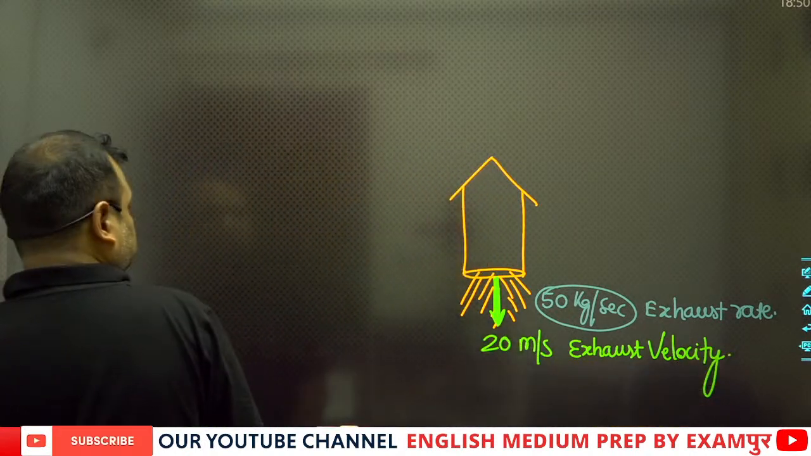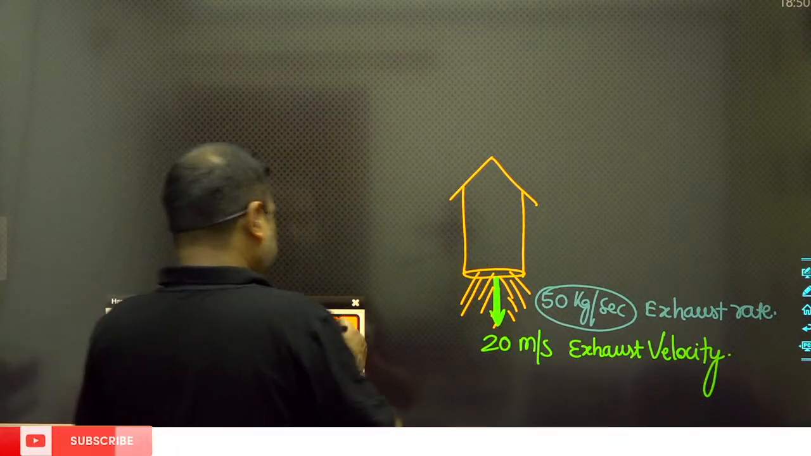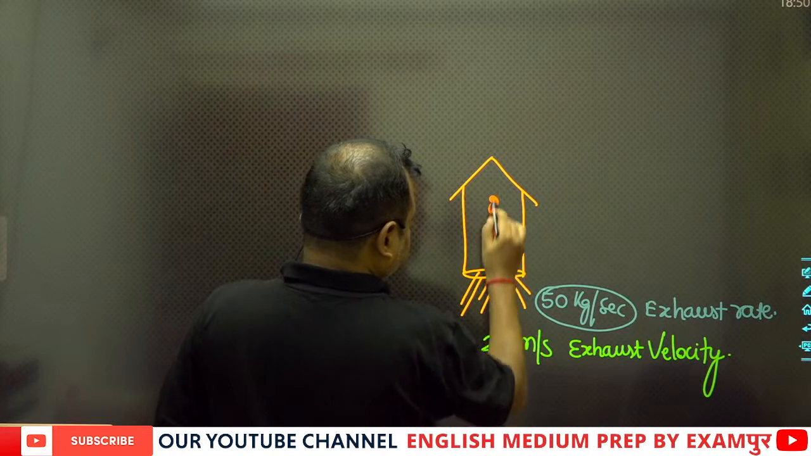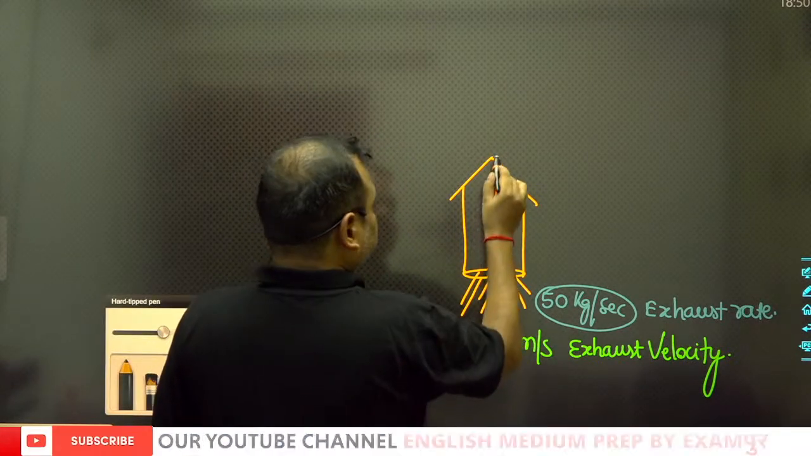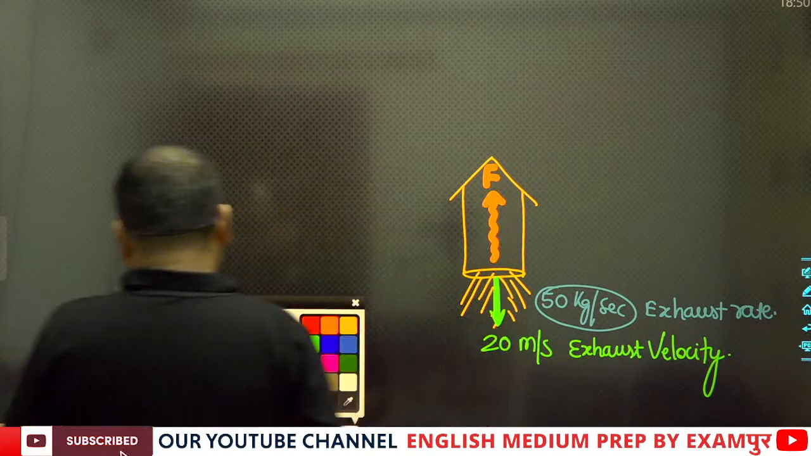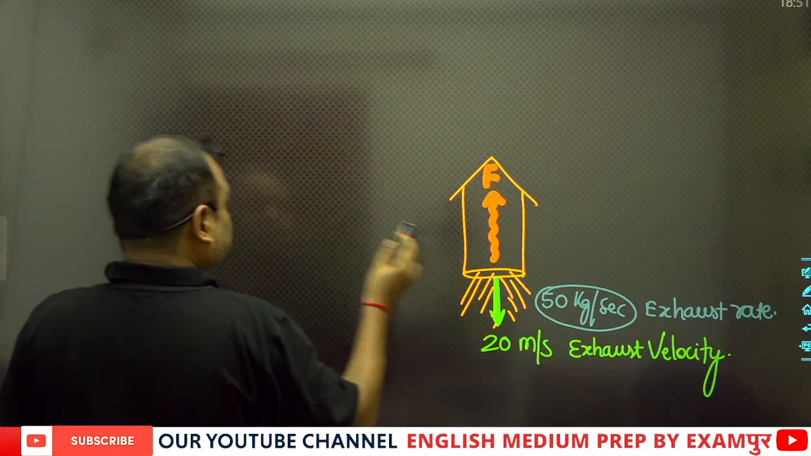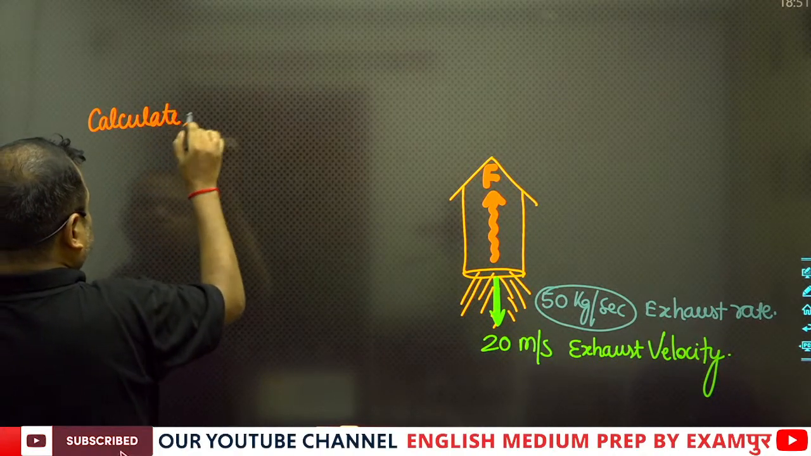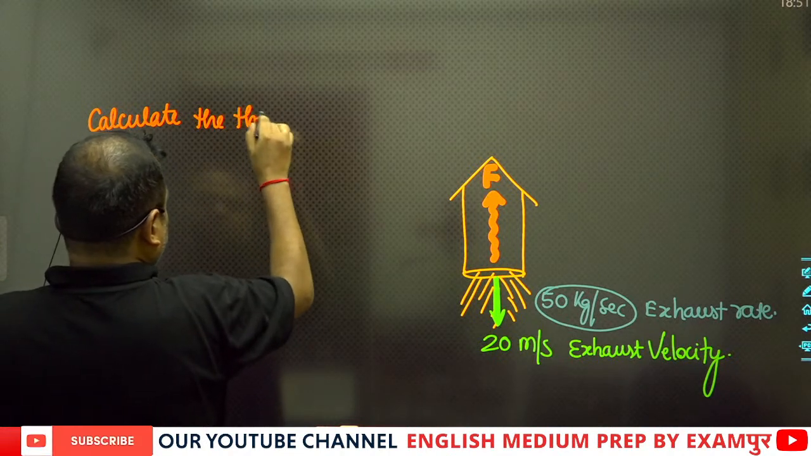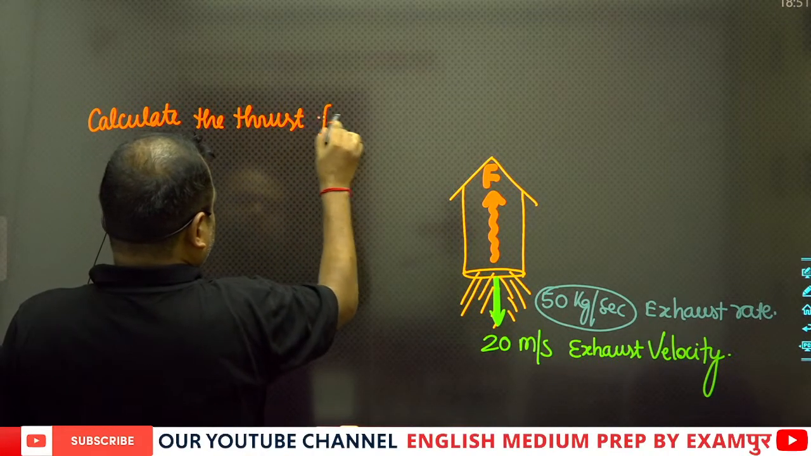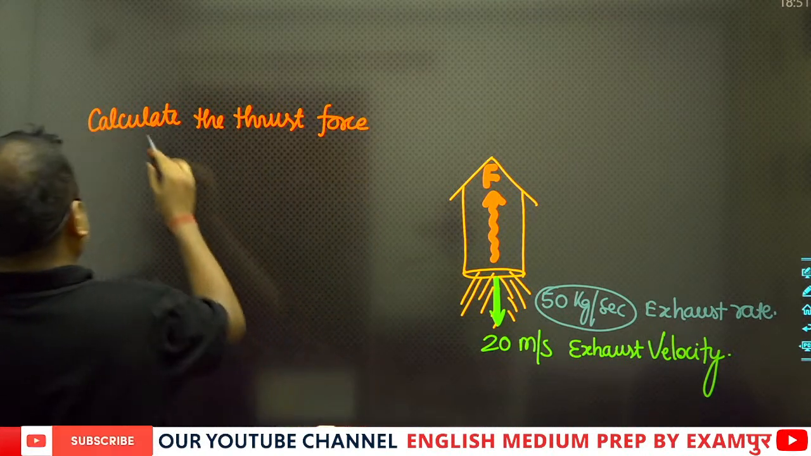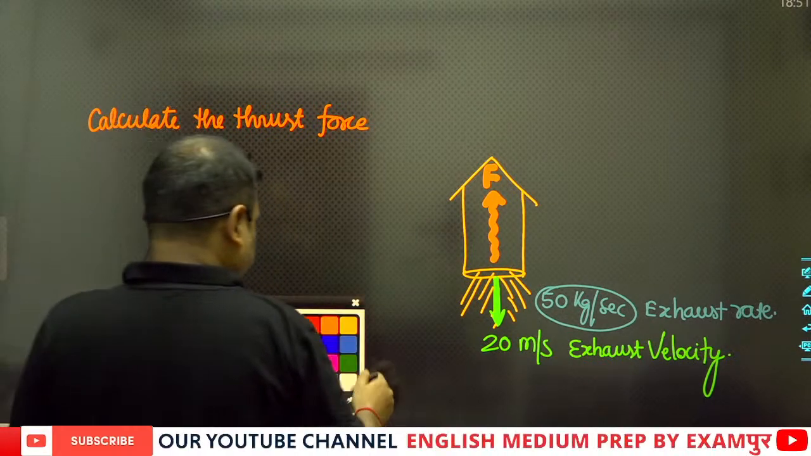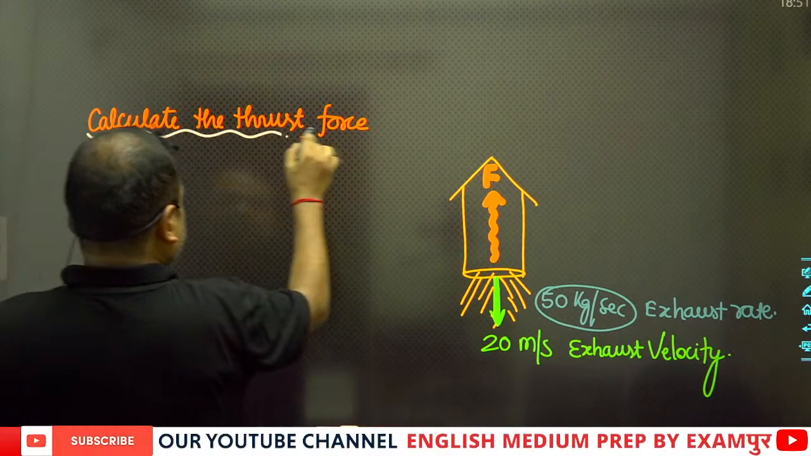This is exhaust velocity. Now you will have to find out the reaction force in vertical direction. So this is the reaction force, or thrust force. Calculate the thrust force. So what will be the correct answer?